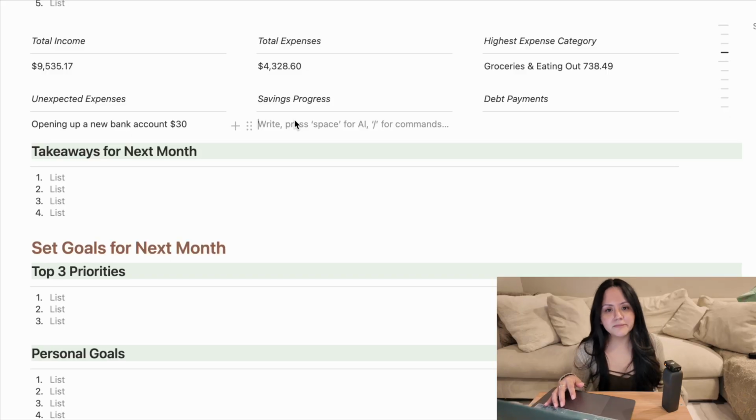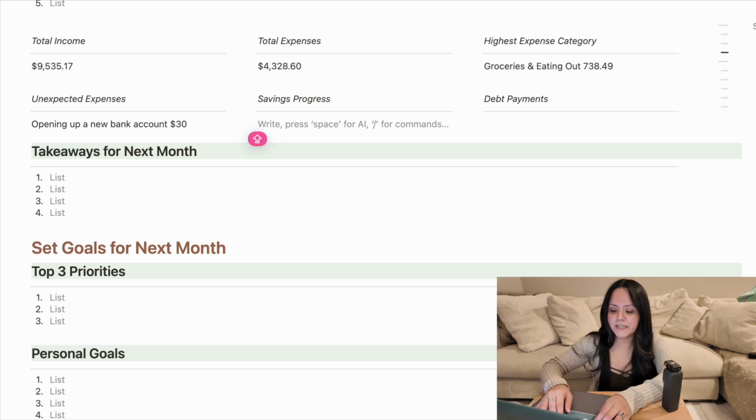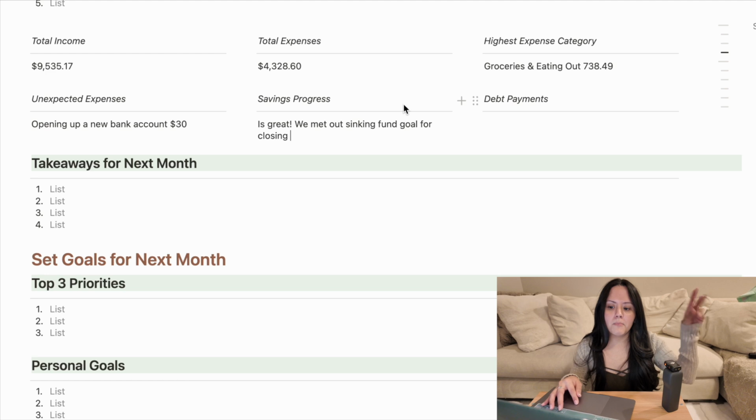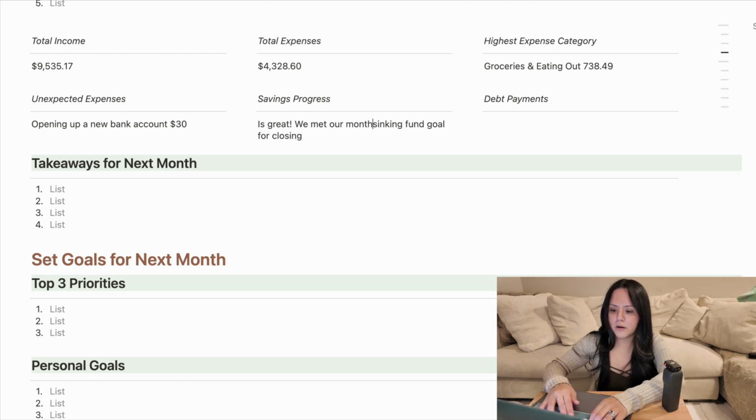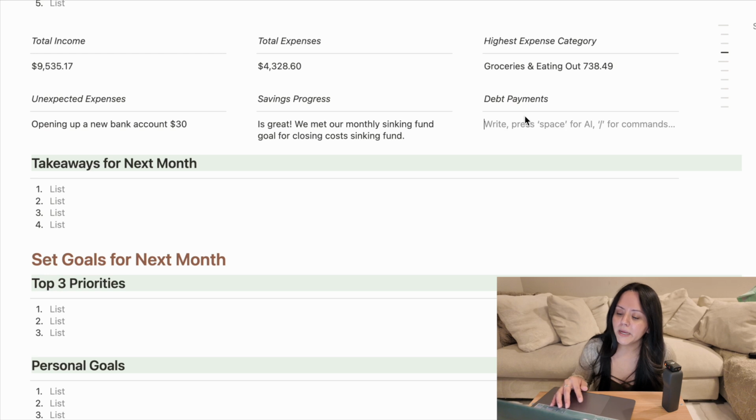Savings progress. Honestly, our savings progress is great. We met our monthly sinking fund goal for closing costs. Debt payments, 0, because we don't have any debt as of right now.